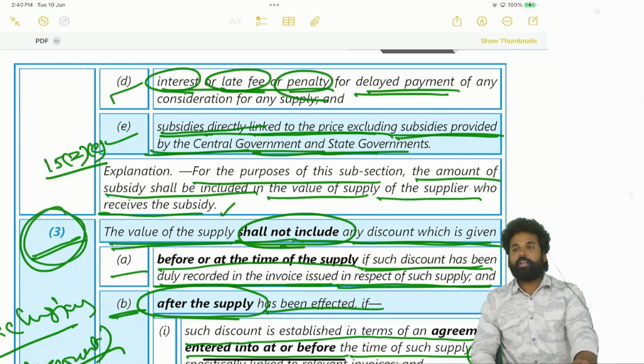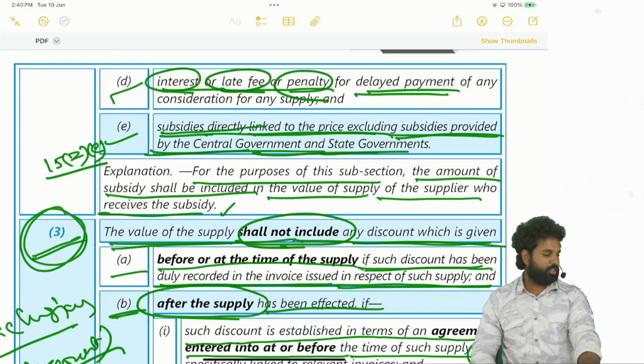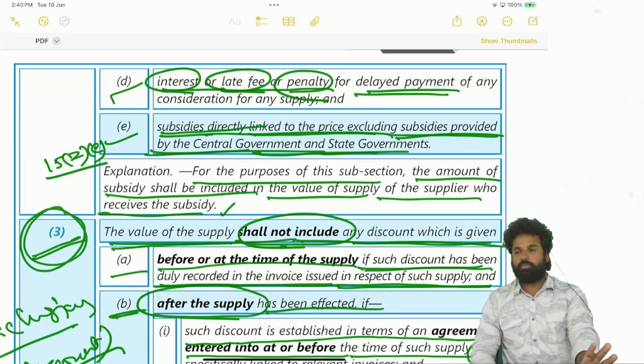And subsidies directly linked to the price, not given by the government. If it is given by the government, that has to be excluded. If it is given by other than government, like NGO or any other trust or charitable institution or any other persons, in such cases, if it is directly linked to the price, that shall be included. If it is not directly linked, that shall be excluded.